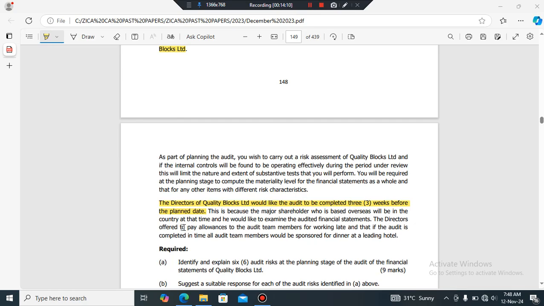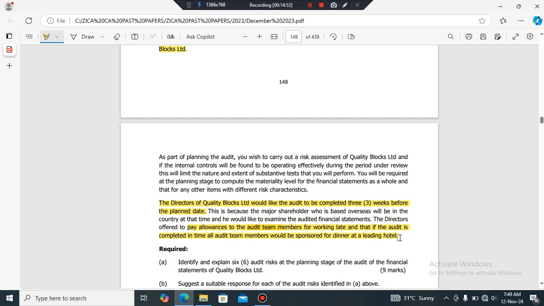So now the directors offered to pay allowances to the audit team members for working late, and that if the audit is completed in time, all audit team members would be sponsored for dinner, right? So audit team members will be paid allowances, and then they'll be sponsored to a dinner at a leading hotel. So now, what's the issue here? The issue here is that's a gift, right? It's a gift for working according to what the director of Quality Blocks wants.